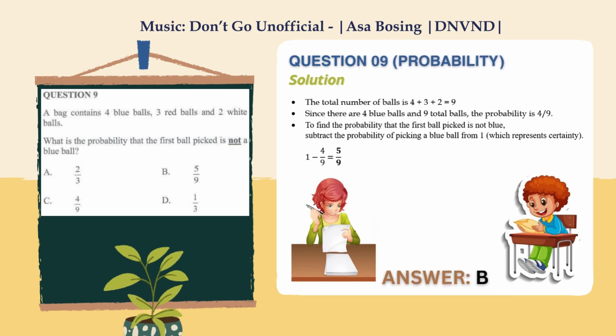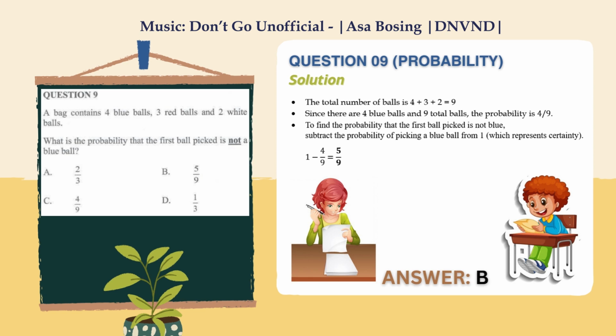So let's have a look at question number 9. Here the question is asking us to find the probability of picking balls that are not blue in a bag that contains different colored balls. So the first thing that we should keep in mind is that the total number of balls is 9, and there are 4 blue balls altogether. Apparently, we could say that the probability of picking blue balls is 4/9.